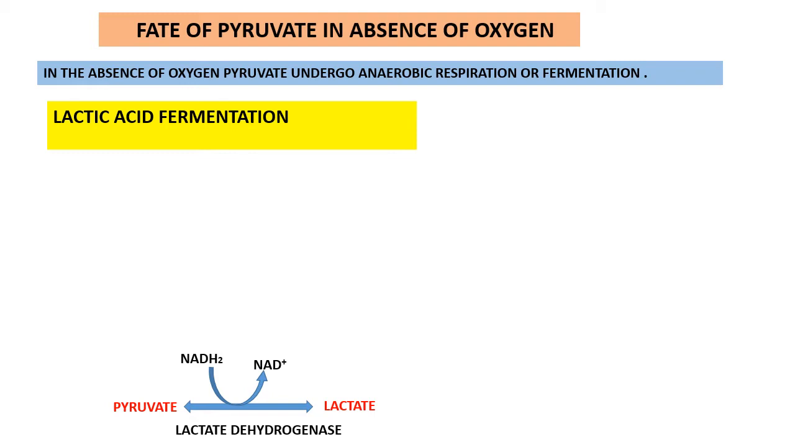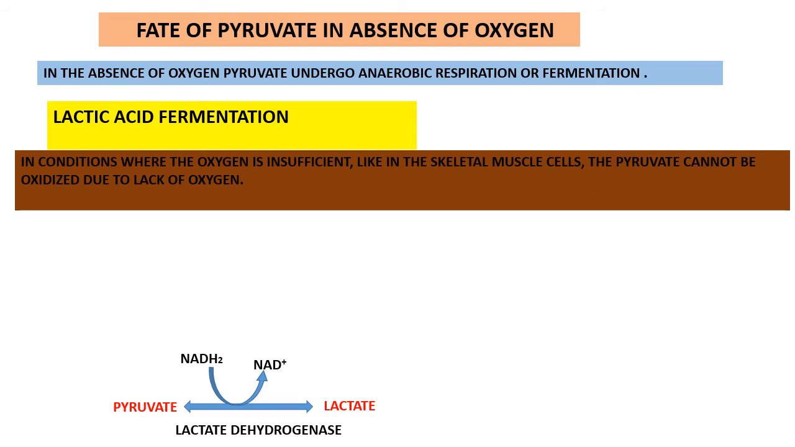So in the absence of oxygen, the cell is not able to oxidize the pyruvate, so no ATP will be produced and no NAD is produced in the Krebs cycle. So the cell has to take an alternate path to generate this NAD. They either go for alcoholic fermentation or they go for lactic acid fermentation.